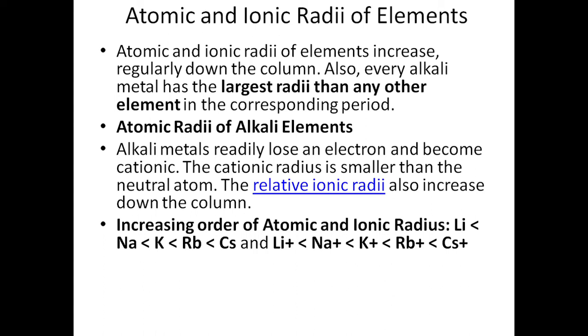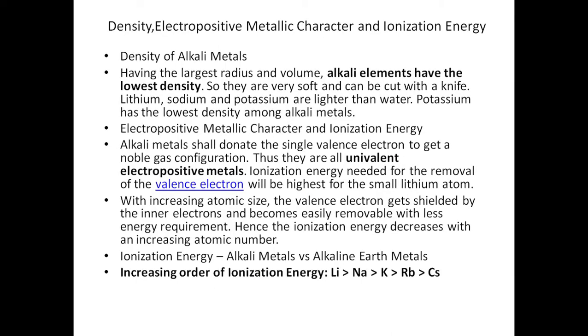The ionic radii also increase down the column. Lithium and lithium ion have the minimum, then it increases through sodium, potassium, rubidium, and the maximum atomic and ionic radii belong to cesium and cesium ion.